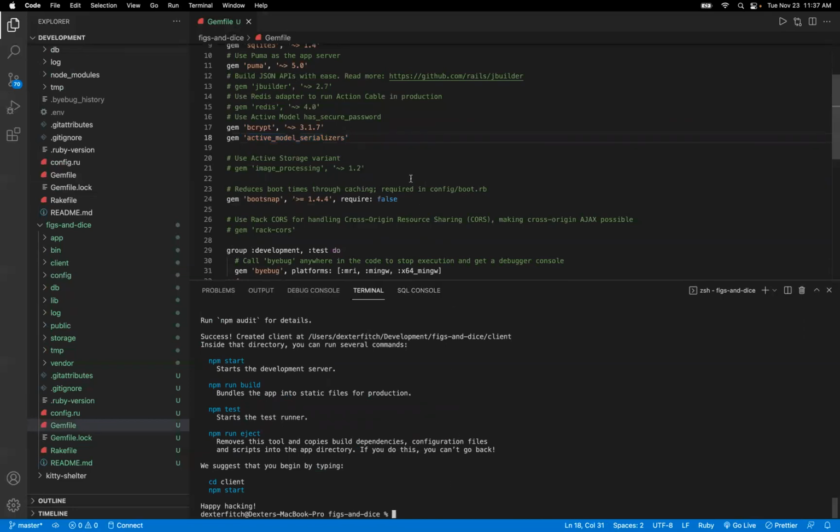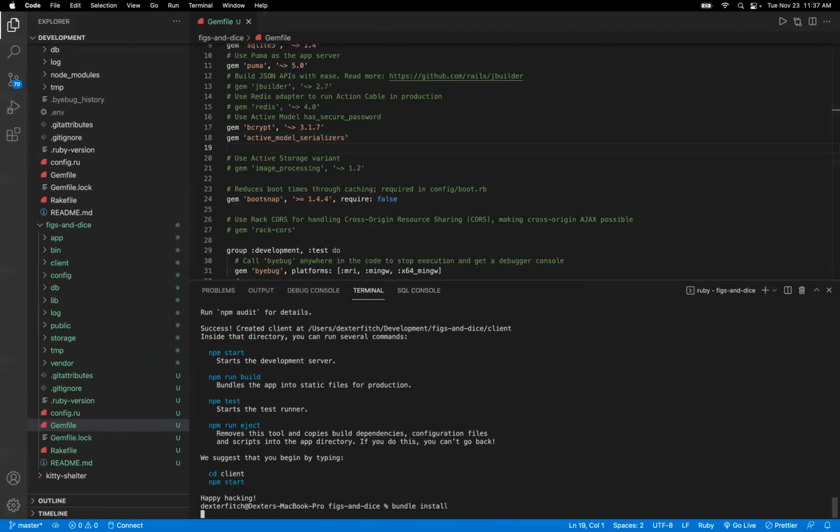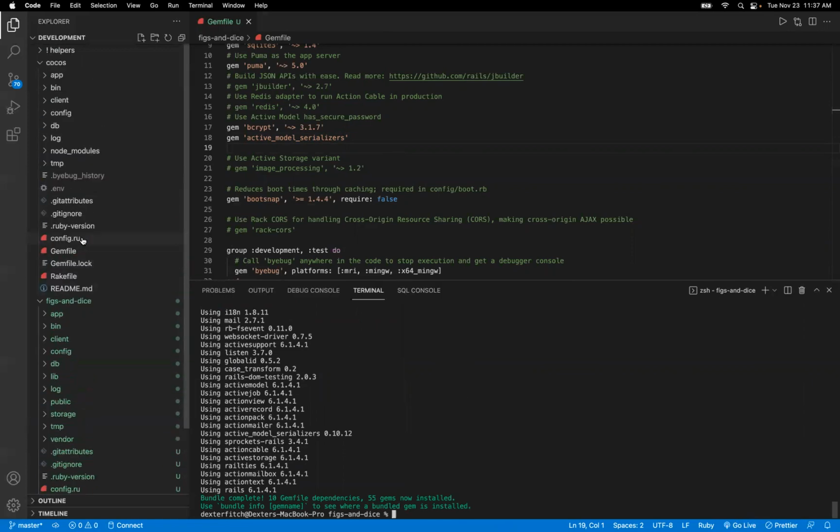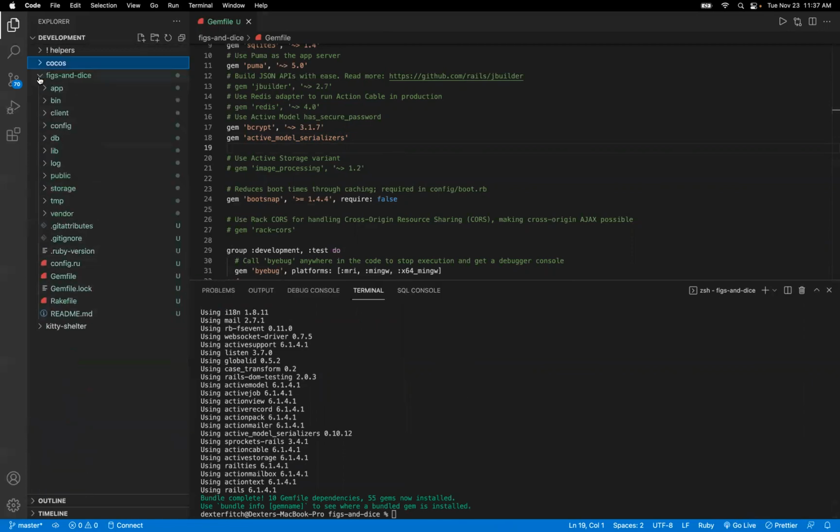I've got my gem file saved. I'm going to run bundle install again. Okay, now my backend is ready for me to start generating things. Before I go ahead and do that, let me go ahead and clean up my front end as well.